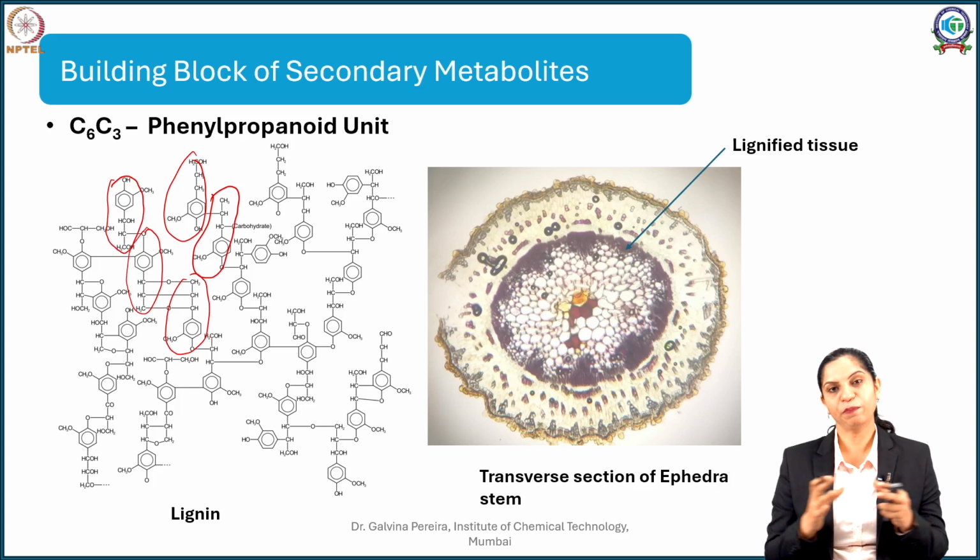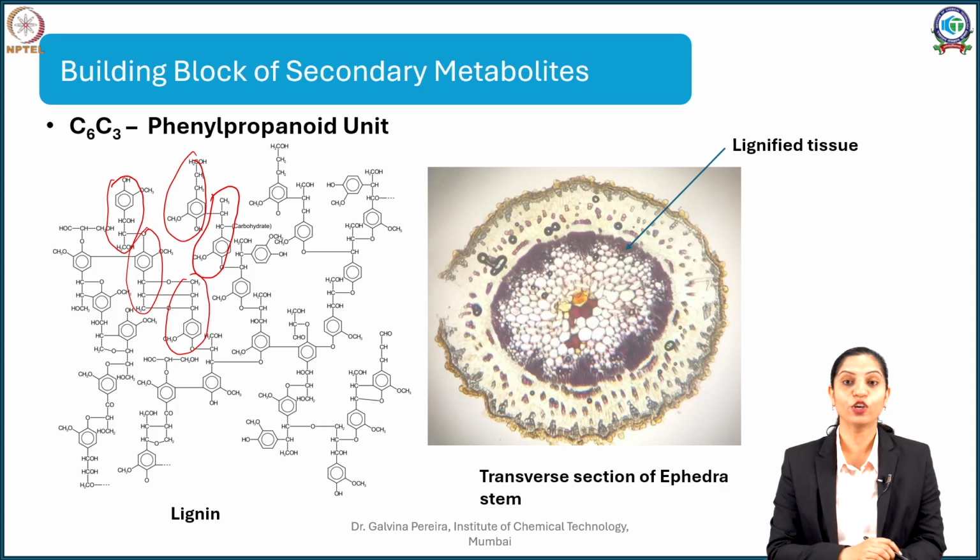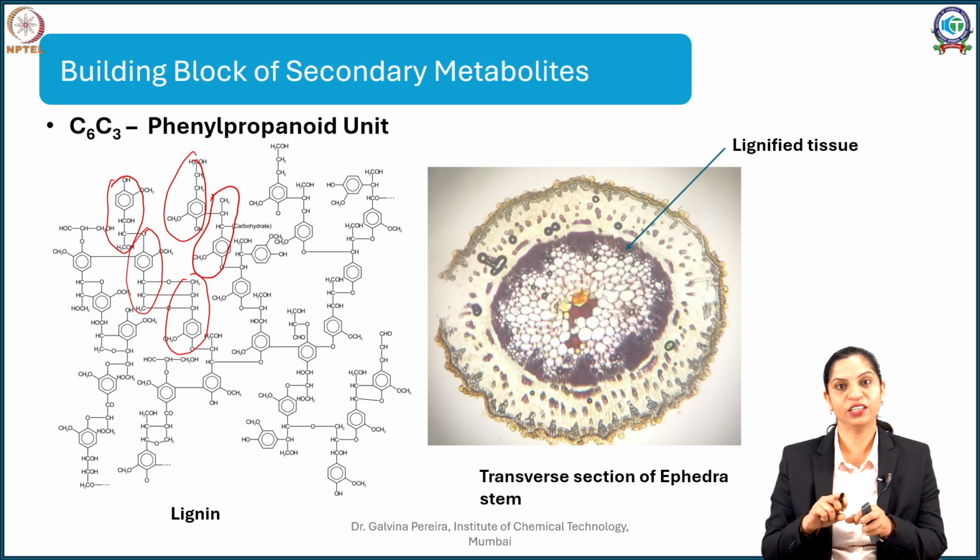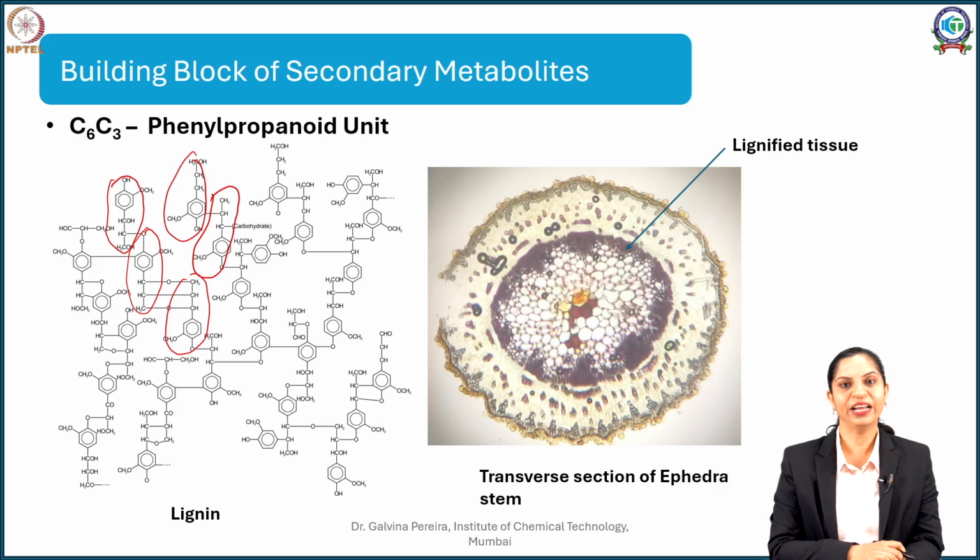Now this lignin deposits with cellulose and makes your tissues lignified. The lignification strengthens the stem, and as a result the bark or the wood is no longer soft due to lignin deposition. You can easily identify lignin deposits by staining with reagents such as phloroglucinol and hydrochloric acid, which stains the lignin or the phenylpropanoid moiety in it.